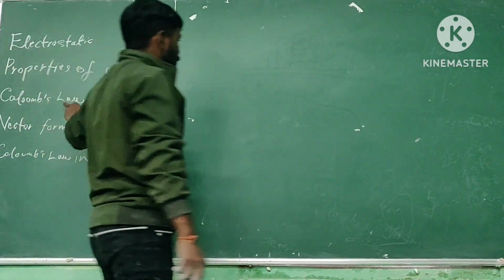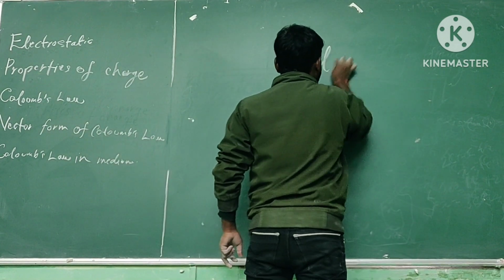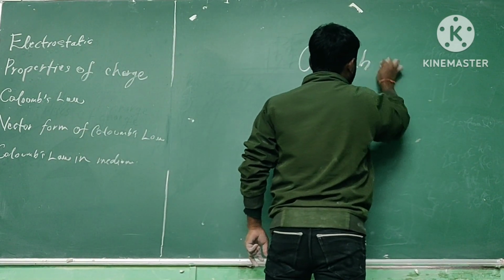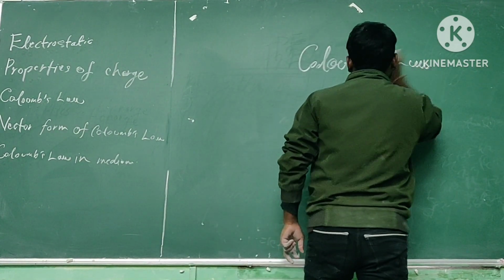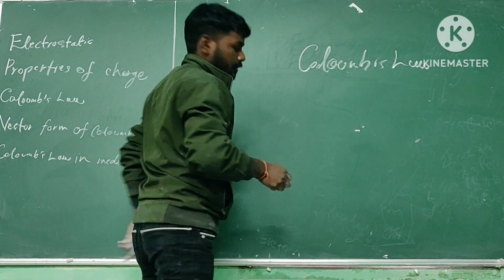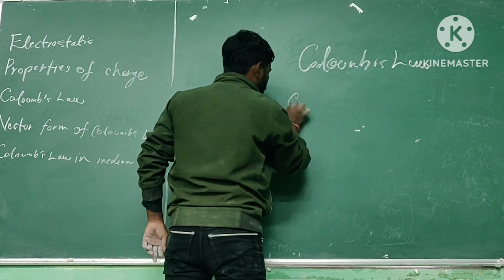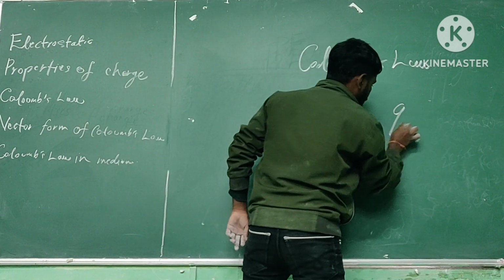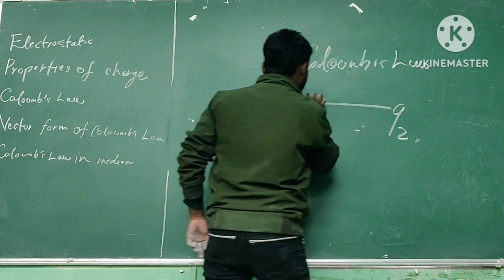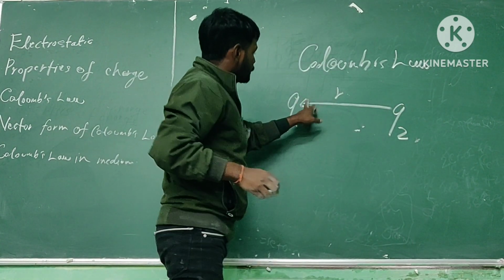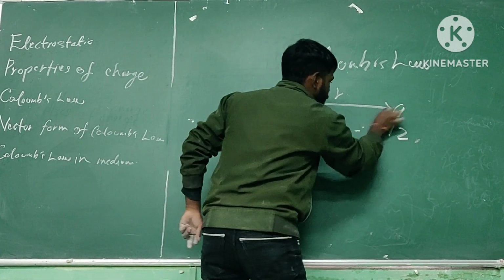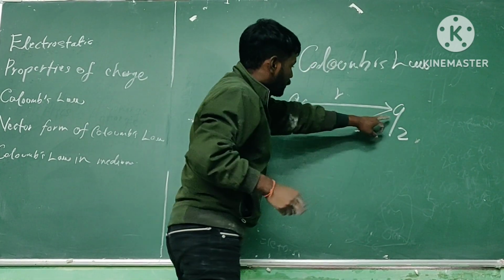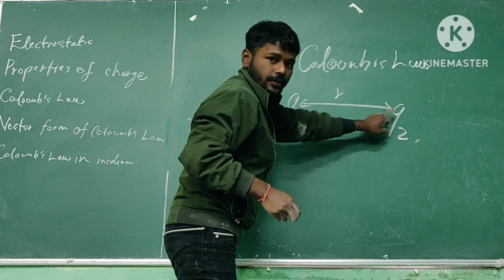Now we will see Coulomb's law. Coulomb's law says that when two charges q1 and q2 are at a distance r, the force between them is proportional to the magnitude of charge on each body.